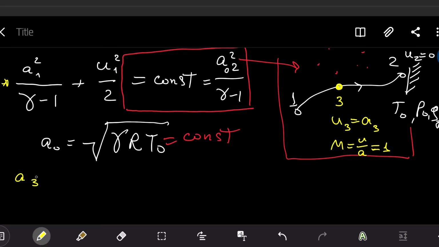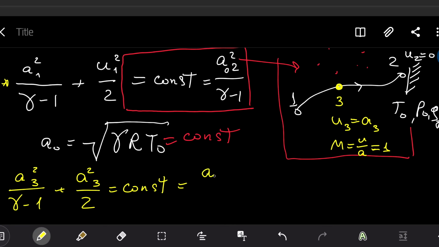I will write A3 squared times gamma divided by gamma minus 1, plus, instead of flow velocity, I will write A as well because they are equal, A squared 3 divided by 2, and also constant as before, and I will keep this part here equal to A0 squared divided by gamma minus 1.